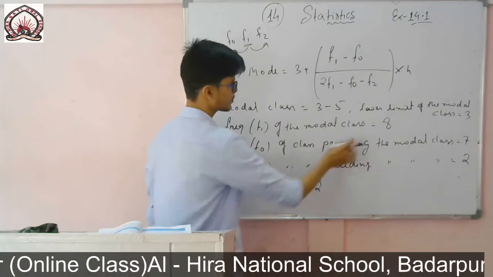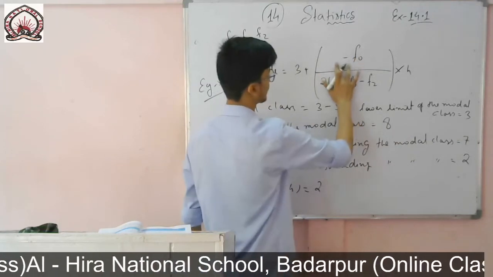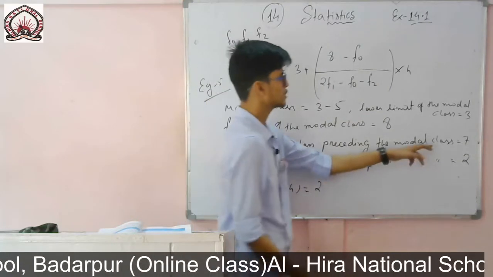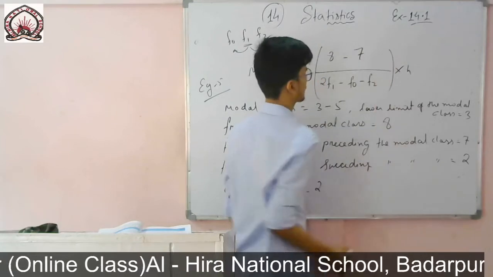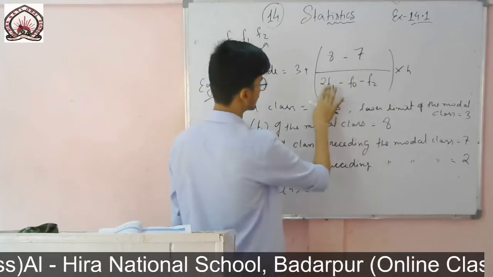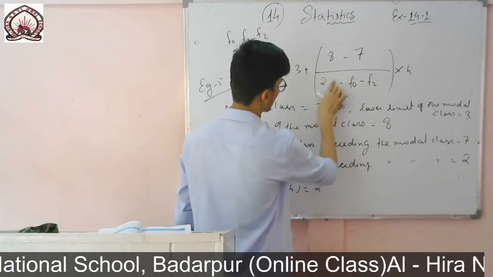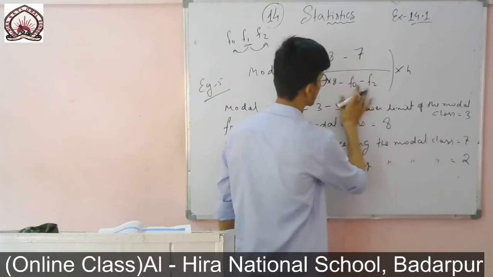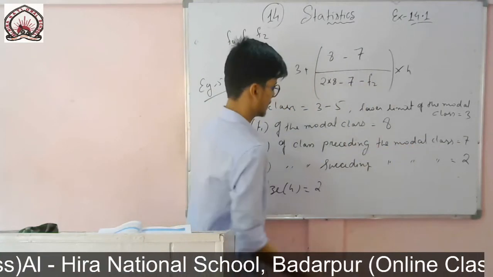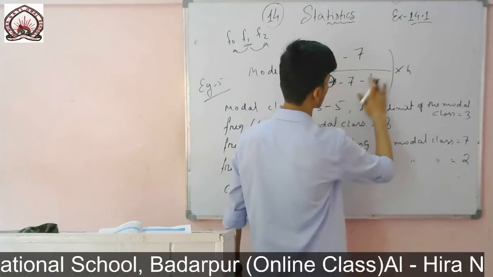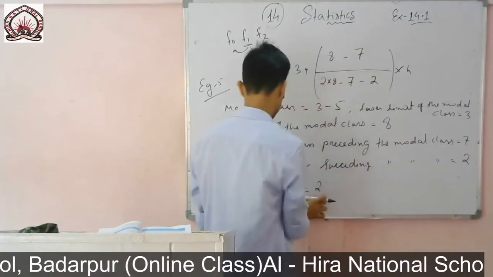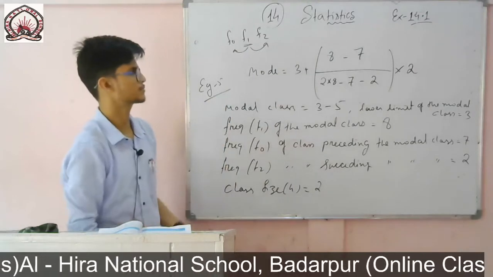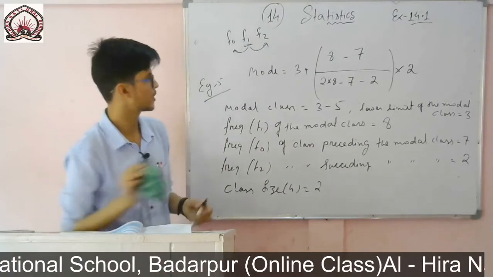Then f1, which one is f1? Here 8. So in place of f1, I will write 8, just showing you how to substitute. Then in place of f0, I will write 7. So 2 into f1, that means 2 into 8. Then f0 is given as 7, so I will write 7. Then f2 is given as 2, so I will write 2. And the height, that is the class size, is given as 2, so I will write 2 again. So this is how I have substituted. Now I will find the mode.